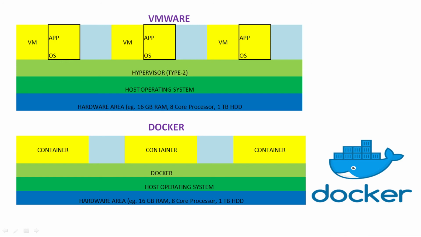For example, if we need 10 virtual machines, we can't, because we have limited hardware resources. Here we only have 16 GB of RAM and 8 cores. If I allocate 8 GB of RAM to this virtual machine, 4 GB to this and 4 GB to this, then we are utilizing the whole 16 GB of RAM.